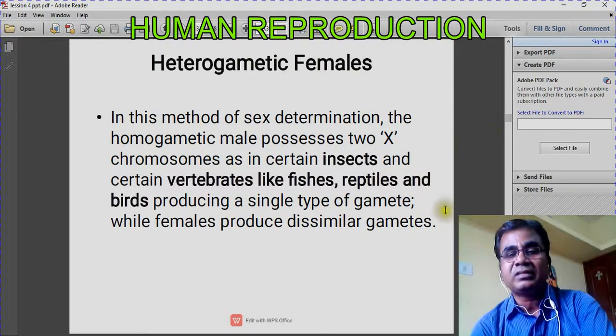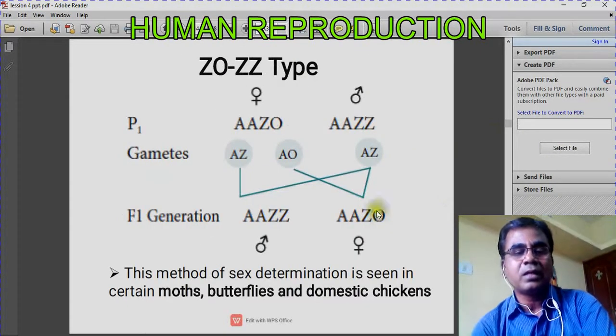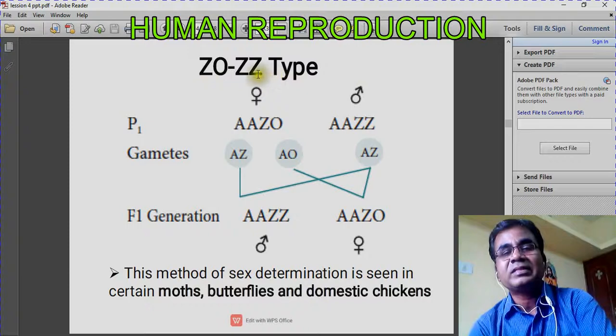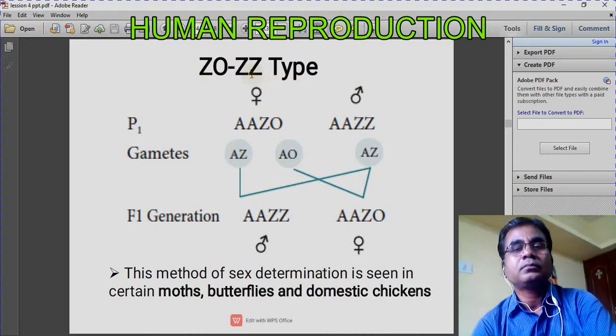For example, in moths, butterflies, and domestic chickens, this kind of sex determination is there. ZO and ZZ. Instead of XY, they use the letter Z, ZW actually.